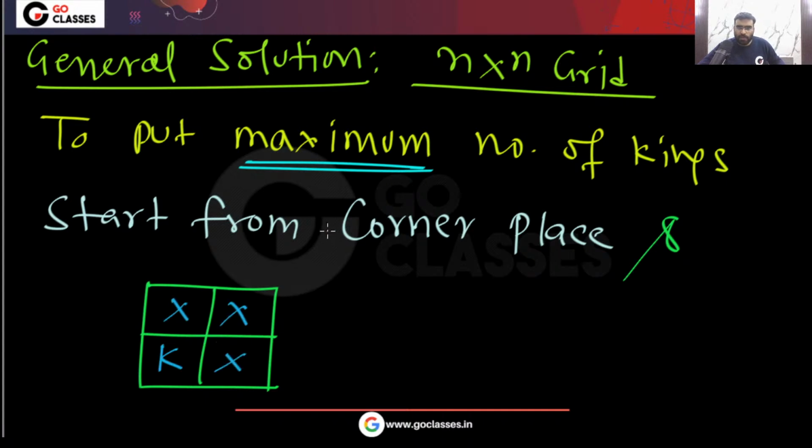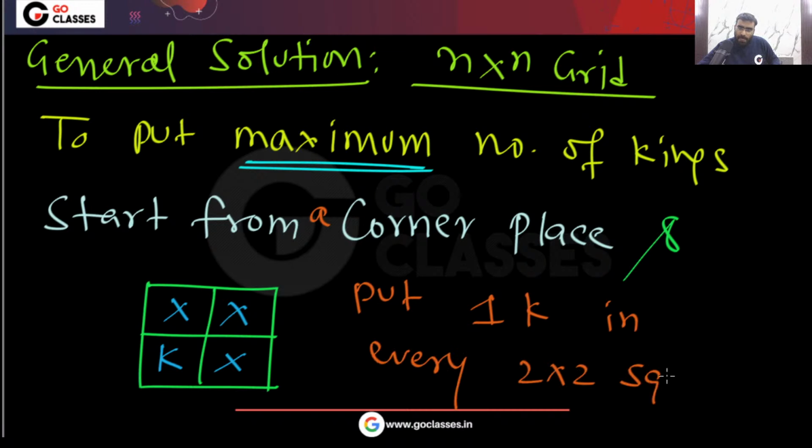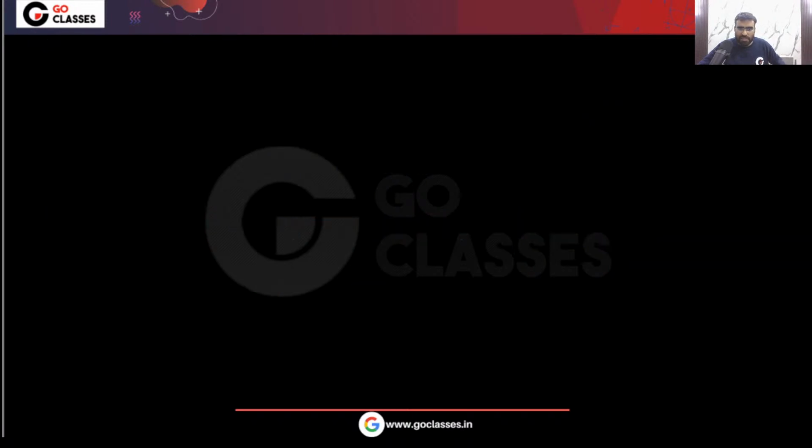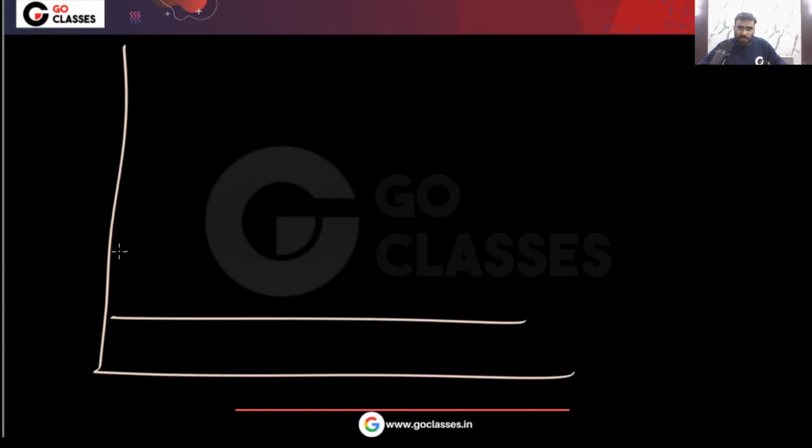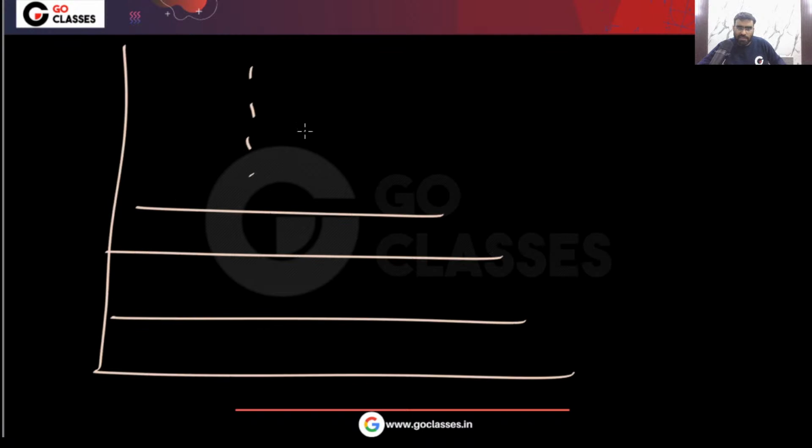So start from a corner place and put one king in every 2 by 2 square. Okay, is this clear? In every 2 by 2 square, one king you can put. Very simple. Is this clear? Remember, you will start like this. Whatever you have, you can have anything.